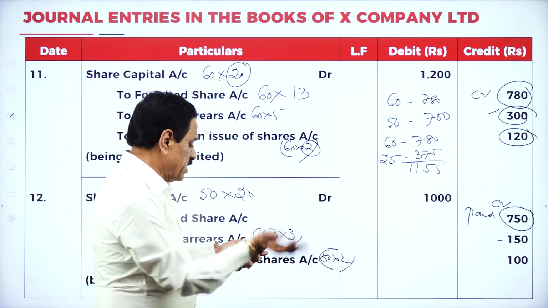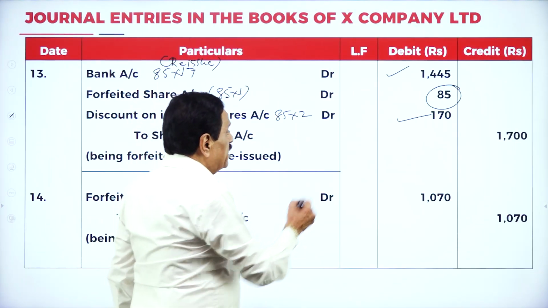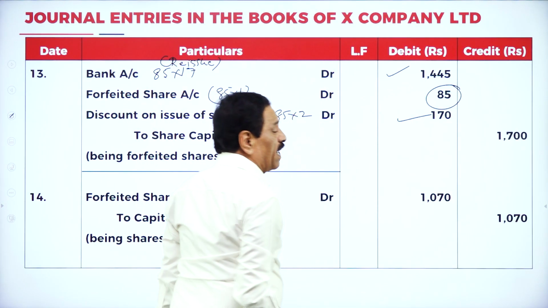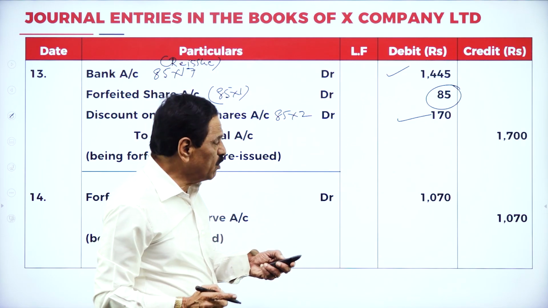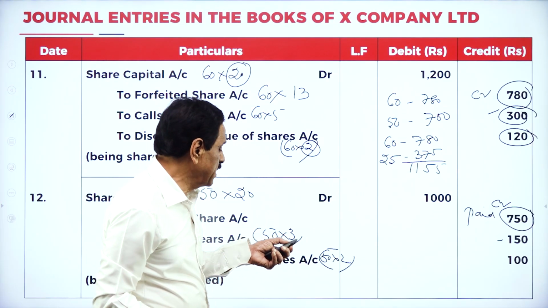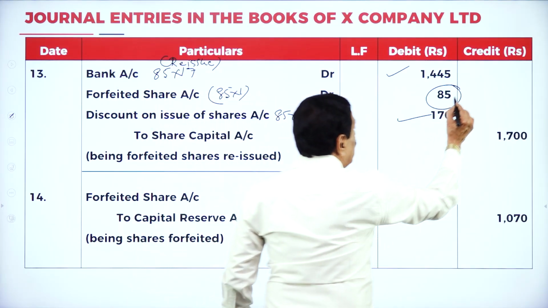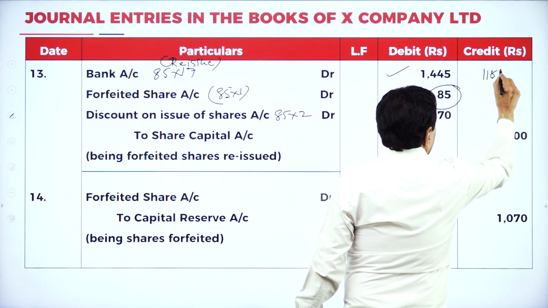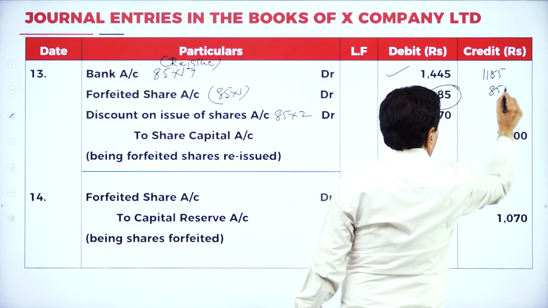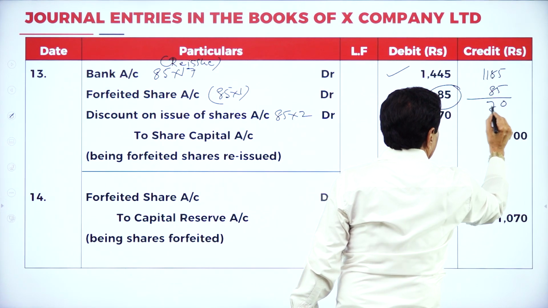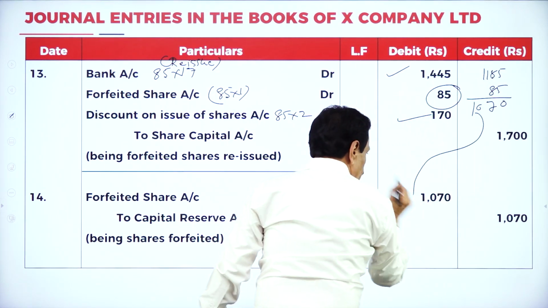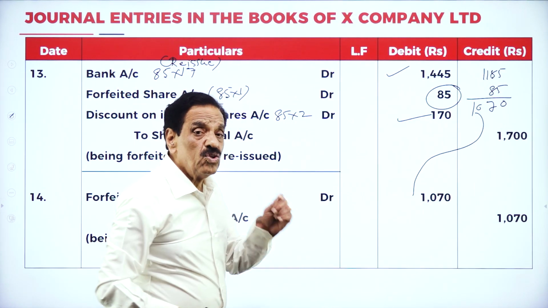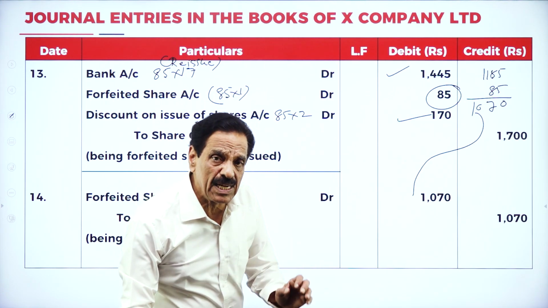So now, next, there is a debit entry of rupees 85. You got 1,155. See that? This amount means you have taken only 85.